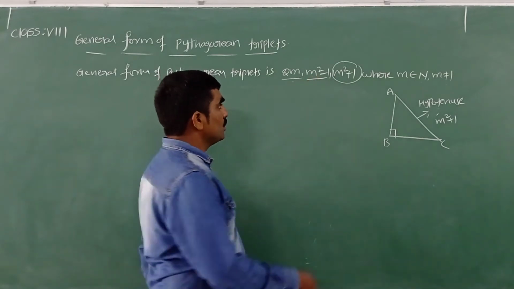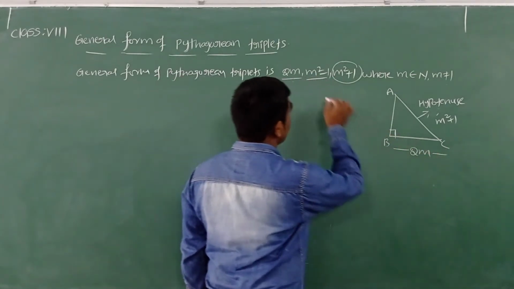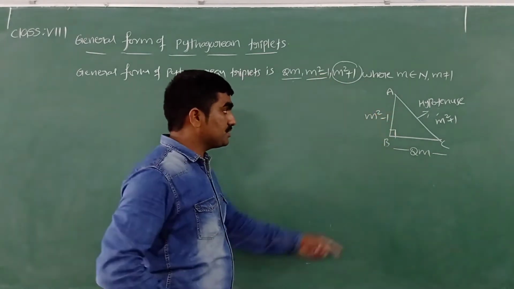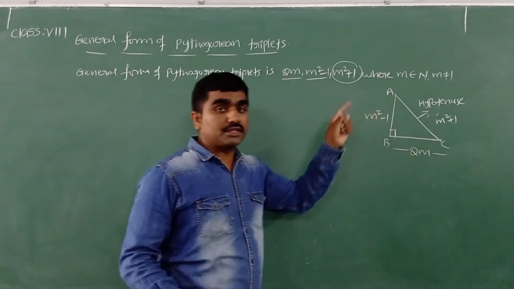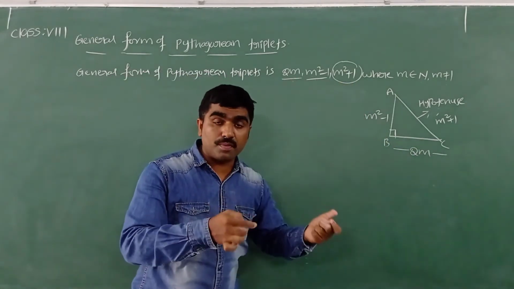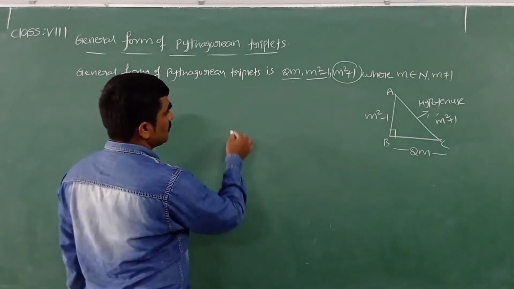Any one. So let me take, suppose this one is the length of the base. Then what is the length of the height? m square minus 1. Now let us verify whether these three terms satisfy the Pythagoras property or not. Then only we will treat it as the general form of Pythagorean triplet. Let's verify now. What is the Pythagorean condition?